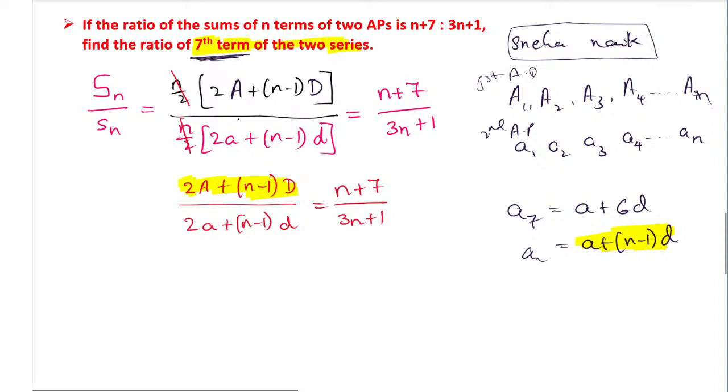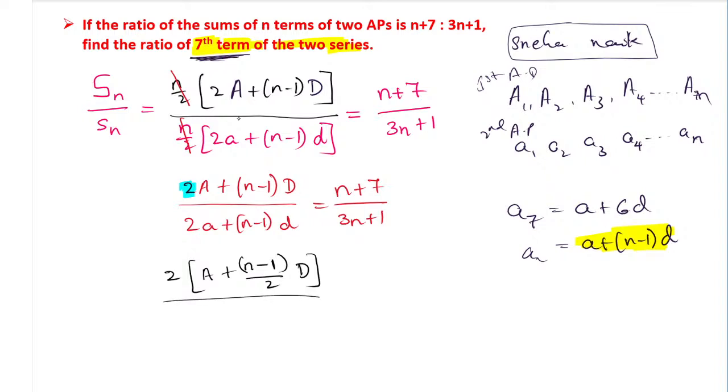So what is extra here? The extra thing is this 2, which we have to remove. So I will take the 2 common. When I take the 2 common, inside it will remain a, but here the whole thing will change differently. So here also we take the 2 common: a plus (n minus 1) divided by 2 into d. Here also I take 2 outside, only a remains, and here also (n minus 1) divided by 2 into d.